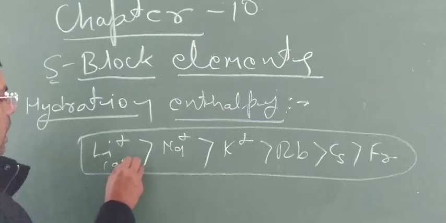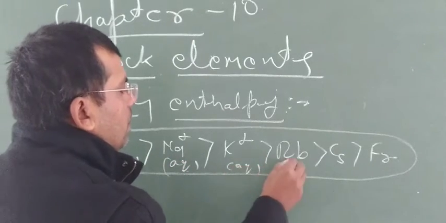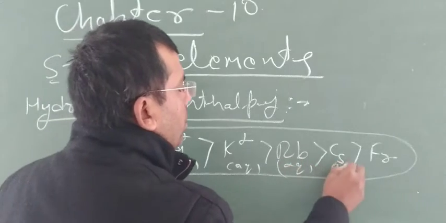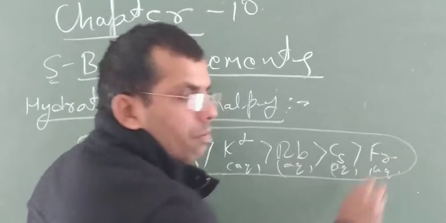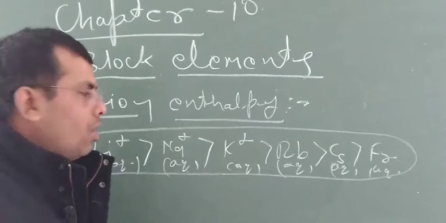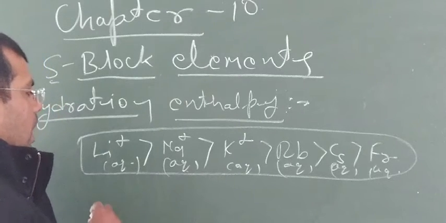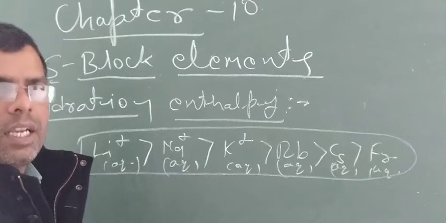All of these ions are present in aqueous medium, that is, in water. So hydration enthalpy is present in decreasing order.